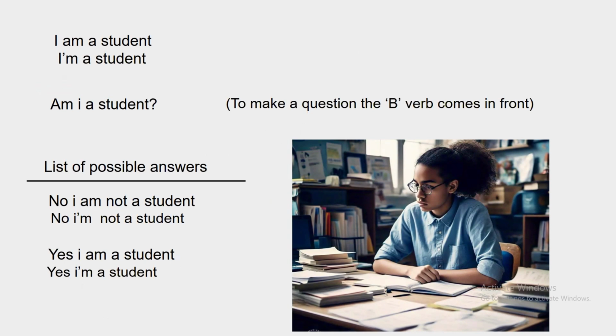I am a student. I'm a student. The contraction is I'm a student. I'm is a contraction of I and am. And the question will be, am I a student? Now, if you notice quite well, while saying this question, my intonation went up. Am I a student?